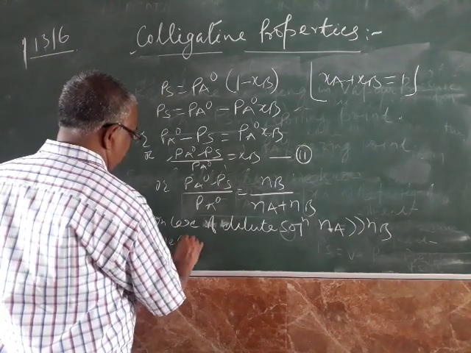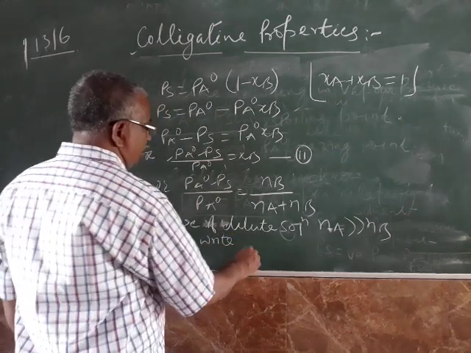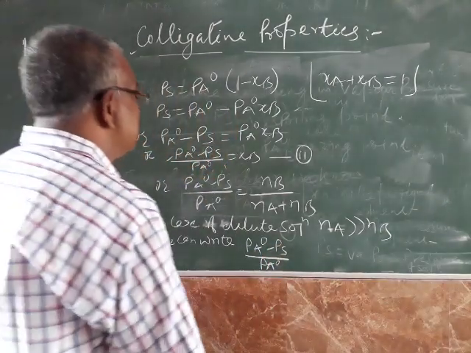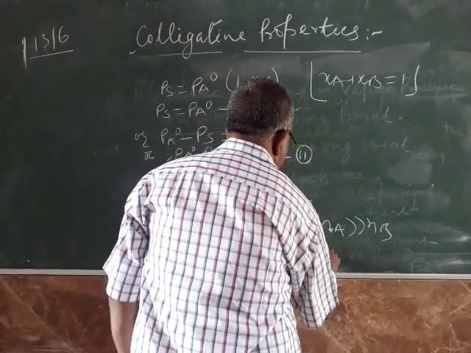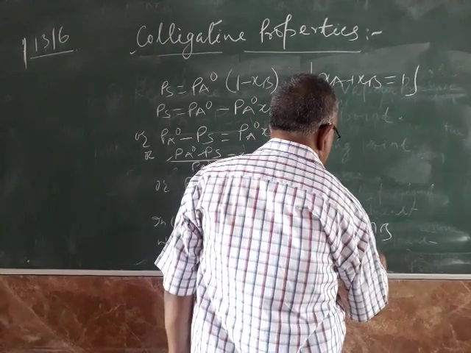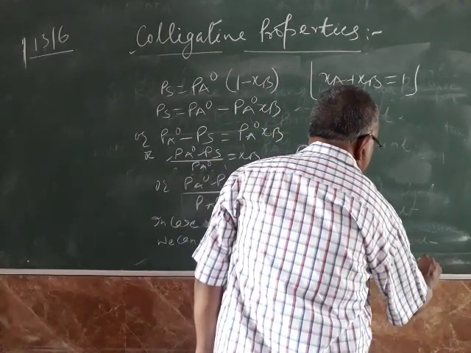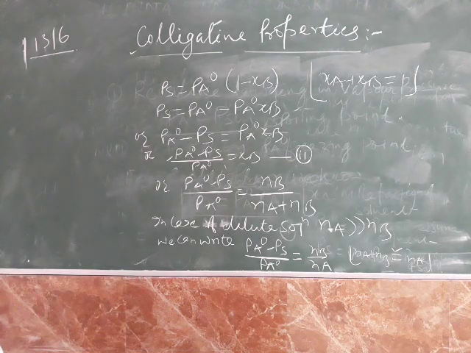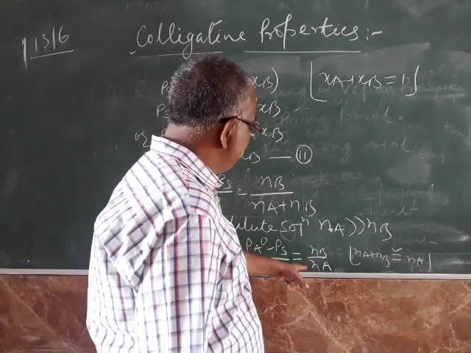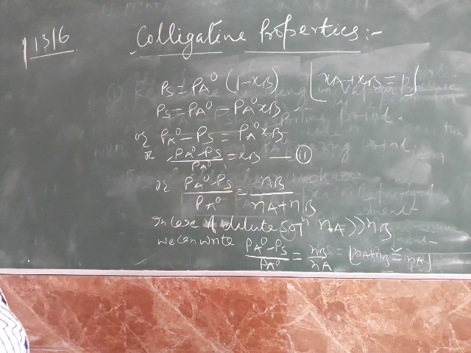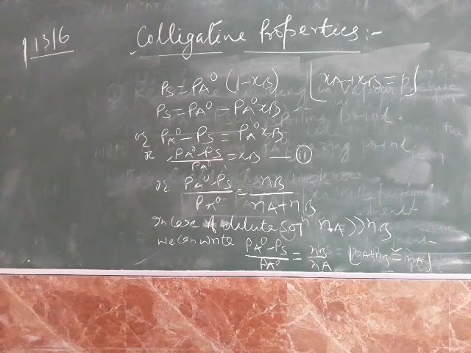We can write Pa naught minus Ps by Pa naught is equal to Nb by Na, because Na plus Nb is almost equal to Na, as the solution is dilute and there is very little solute.